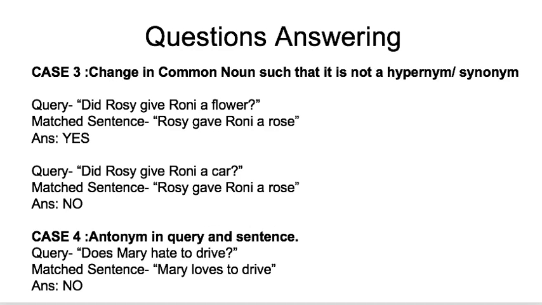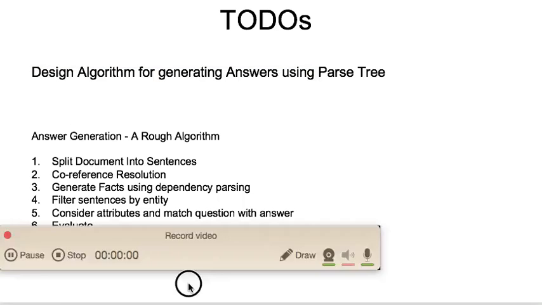Third case is when there's a change in the common noun such that it is not a hypernym or a synonym. So let's say the original sentence was "Rosie gave Ronnie a rose," and the question generated changed rose to flower. In this case, it's a hypernym, therefore the answer remains yes. If you have a sentence where the object is completely changed from rose to car, then we would answer no. The fourth case is when there's an antonym in the query and sentence. For example, if the original sentence was "Mary loves to drive," and the question generated changed loves to hate, the answer would be no because these two are antonyms.